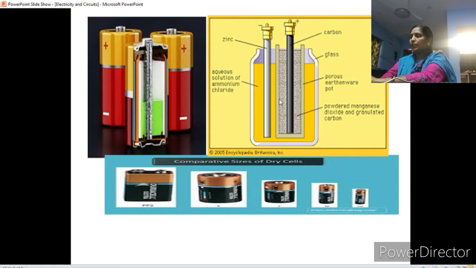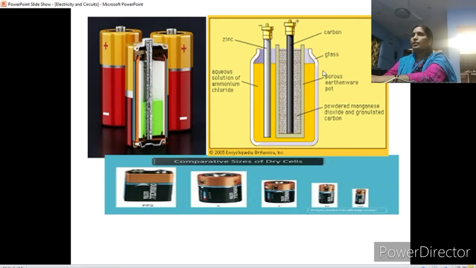And here zinc chloride is also present along with the ammonium chloride. Zinc chloride and ammonium chloride, both are present. And finally this whole battery is sealed by a zinc container.